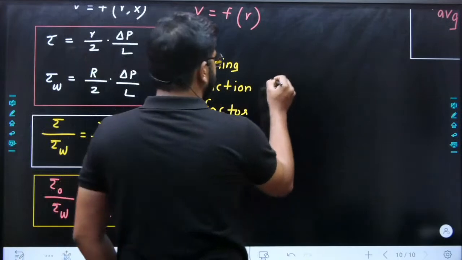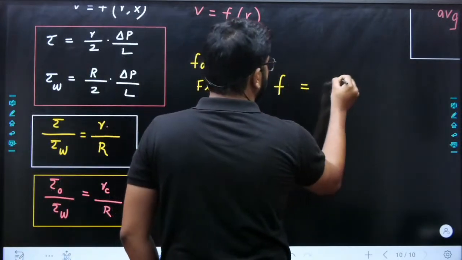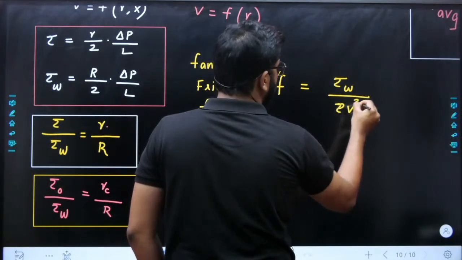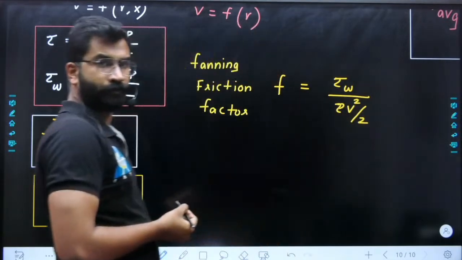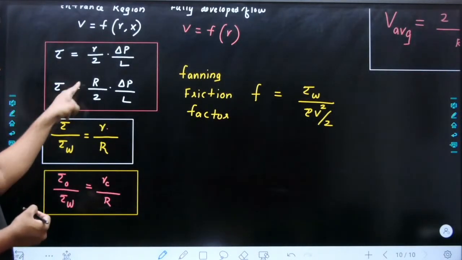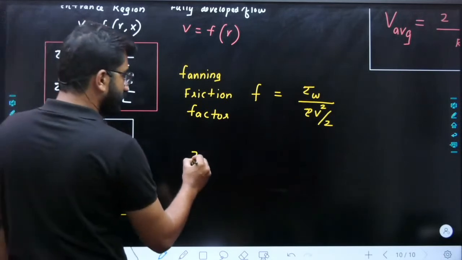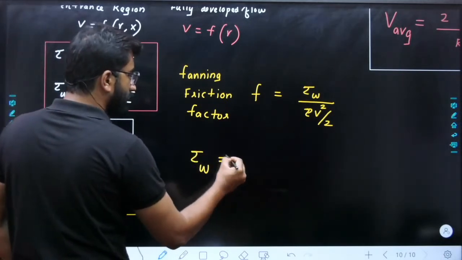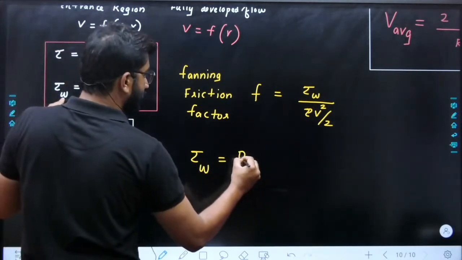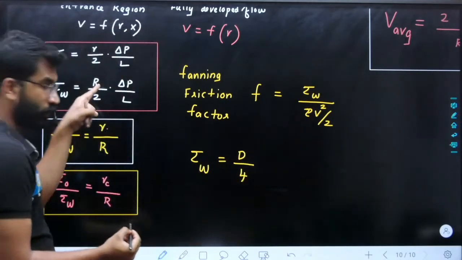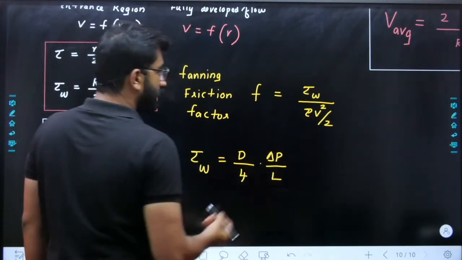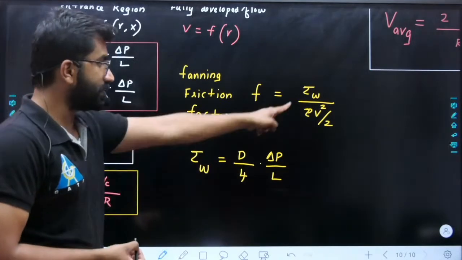So fanning friction factor f is defined as tau W divided by rho V square by 2, right? Now, what is tau W? You have another equation for tau W. Tau W is, I can say, D divided by 4, that is R by 2, is D by 4 into delta P by L. Now, I'm replacing this tau W here.